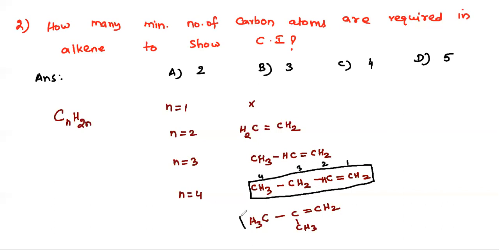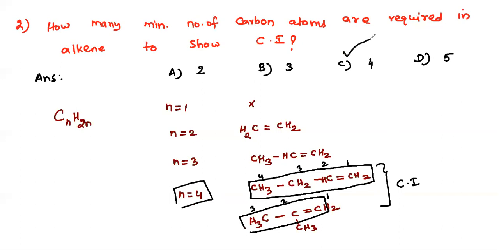What about here? It's 1, 2, 3. Therefore, they are exhibiting chain isomerism. So the answer will be n equals 4. For alkane it is 4 only, and alkene also 4 only.